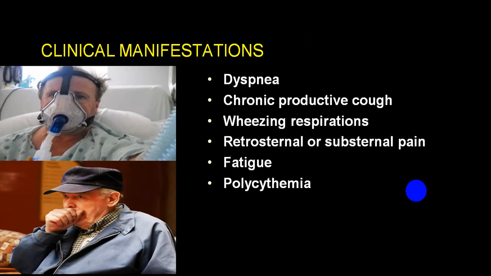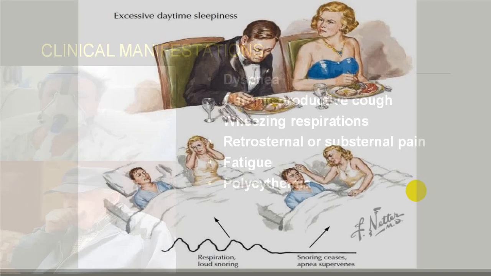And the person will have constant chronic symptoms like chronic dyspnea, chronic cough, may be productive, may be non-productive, wheezing may be present. The person might have a little amount of retrosternal or substernal pain, easy fatigue, and clinically might have some symptoms and signs of polycythemia in the form of mild cyanosis, particularly central cyanosis.